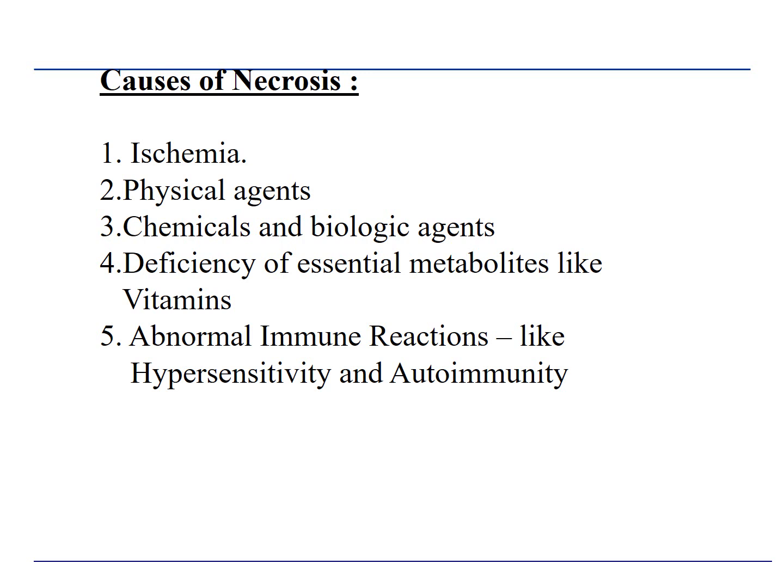Some physical agents like trauma, heat or ionizing radiation can also cause necrosis. Chemicals and biological agents like infectious agents, deficiency of essential metabolites like vitamins, and abnormal immune reactions like hypersensitivity and autoimmunity can also lead to a fibrinoid type of necrosis.